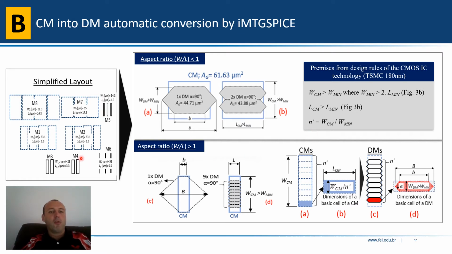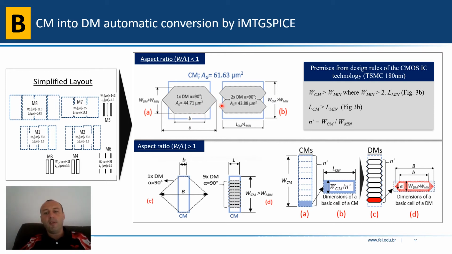So to convert, we have two possibilities. One possibility is when the aspect ratio is smaller than 1. In this case, we can convert one conventional MOSFET, here in blue, into a single diamond MOSFET, and the result that we have is a reduction in the gate area. The conventional MOSFET gate area is 61.63 square microns, and the reduction goes to 44.71. So a considerable reduction.